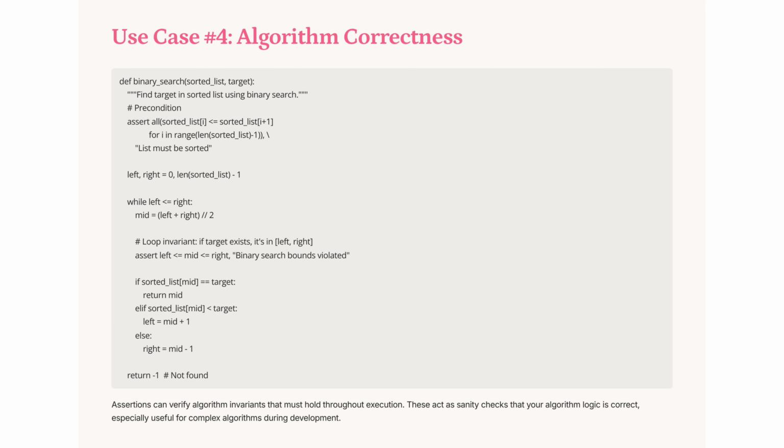In binary search, assertions ensure the list is sorted and maintain loop invariants. These checks confirm the target, if present, is within the current bounds. Assertions act as sanity checks, validating algorithm correctness during development, especially for complex algorithms. This approach helps catch logical errors early, ensuring robust and reliable code execution.